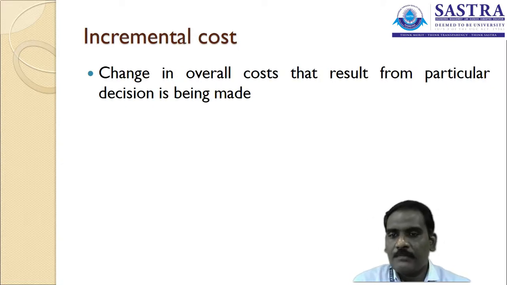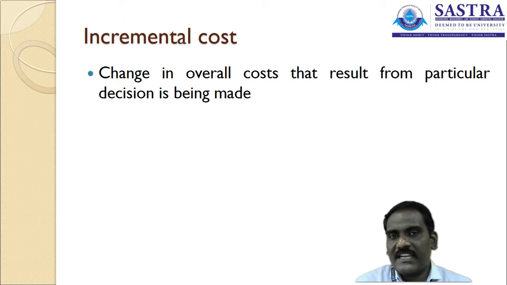Incremental cost is the change in overall cost that results from a particular decision being made. For example, if I am going to use some other machinery instead of this particular machinery for manufacturing the product, what would be the cost incurred when I buy the additional machinery?